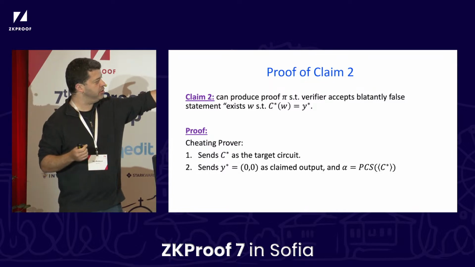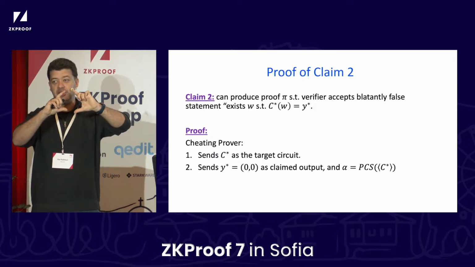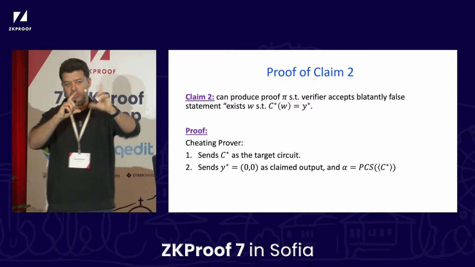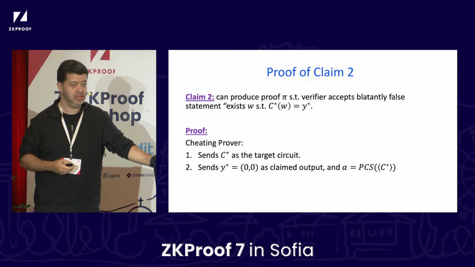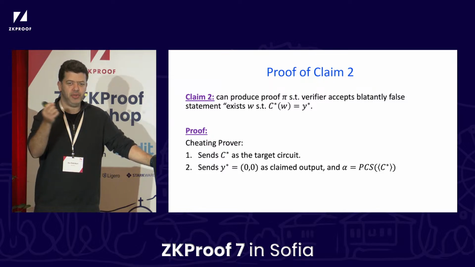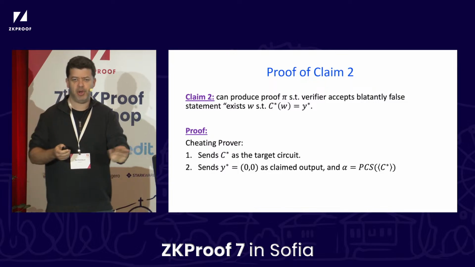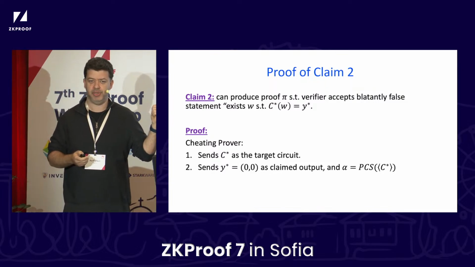So I pass along the PCS of the circuit digest of C star, which now I know. So that's what I do in the first step. At this point, if you think back about the protocol, we start running GKR and do all this stuff. But let's pause here for a moment and think what happens at this point.